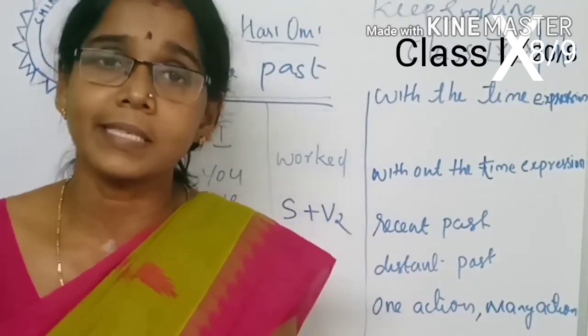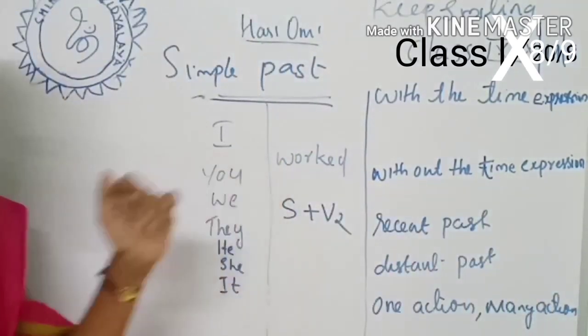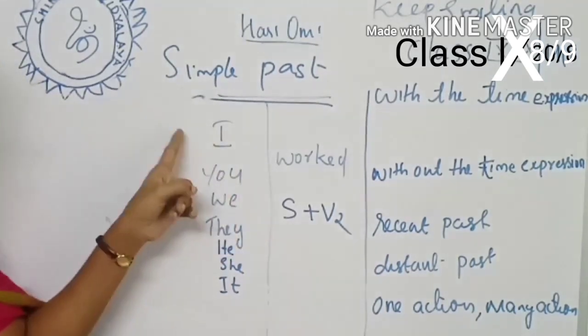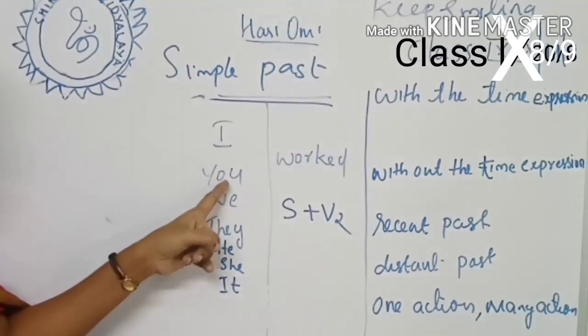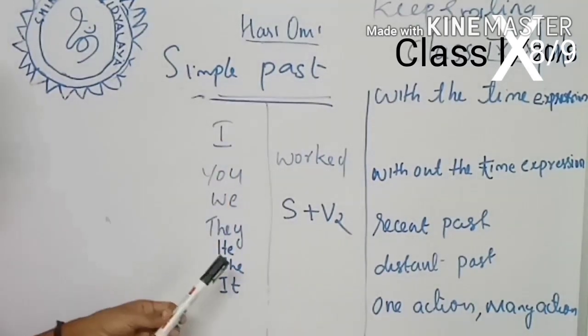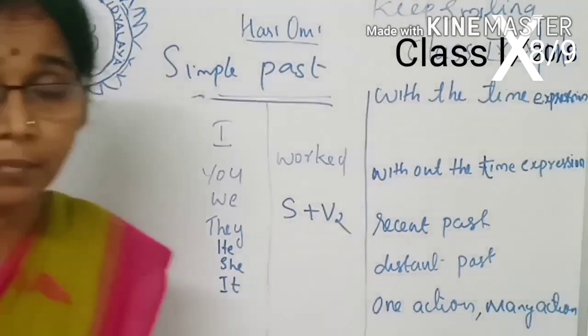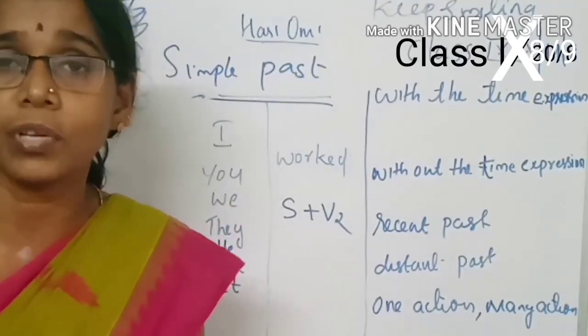Now let's see how we use this tense form. Listen. Here I have written subjects: I, you, we, they, he, she, it. Whatever may be the subject, you can use the second form of the verb. Easy for you to remember.